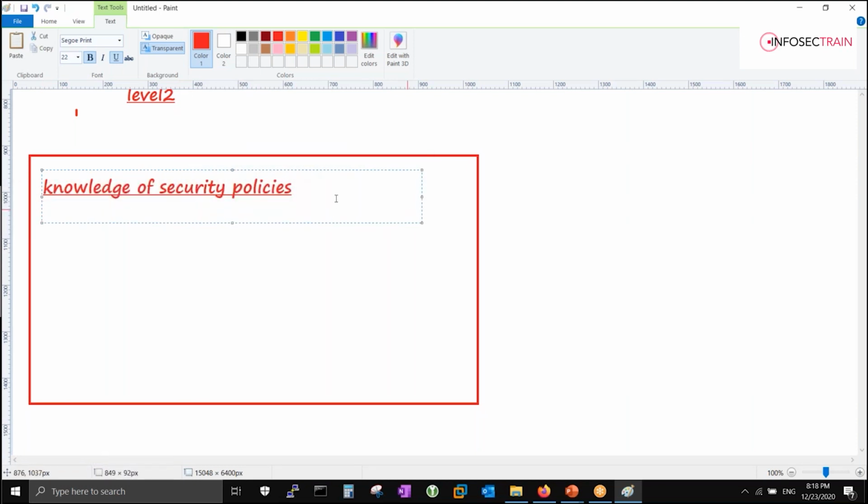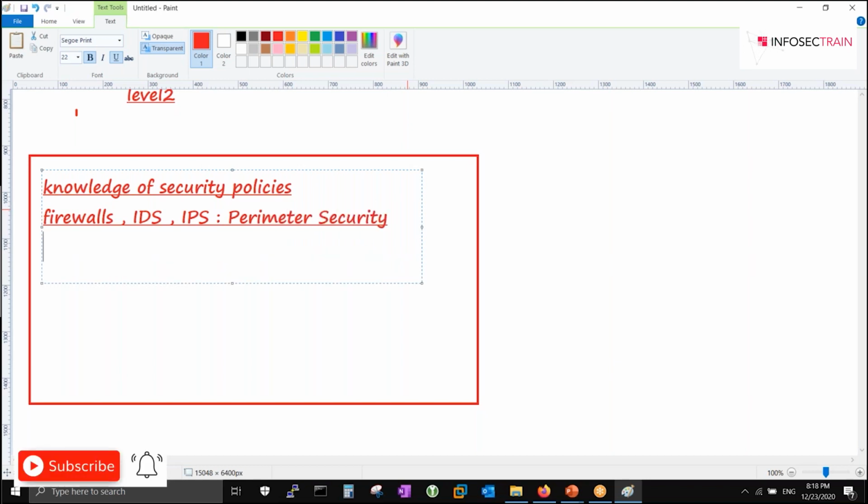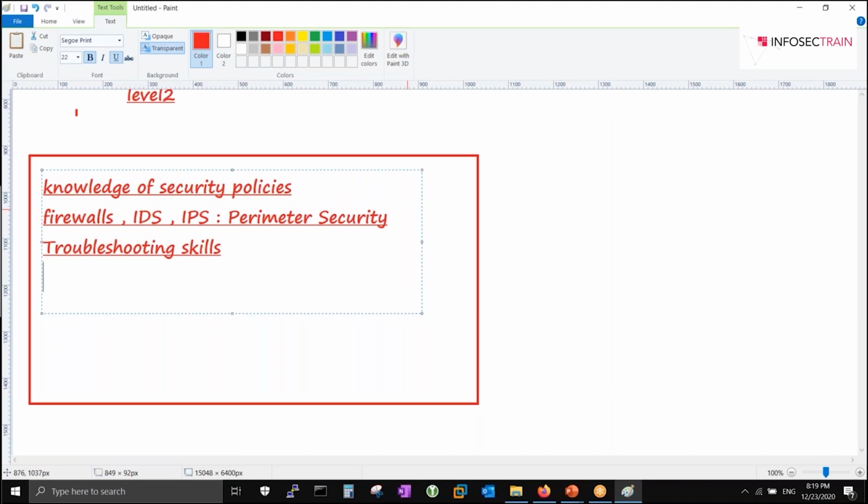You should have a fair understanding of firewalls, IDS, IPS, or on a broader level gateways; you should have a fair idea of perimeter security across a broad area. Then troubleshooting skills, especially in a Windows environment. Then an important thing is flexibility when required, because it's a 24/7 working environment.